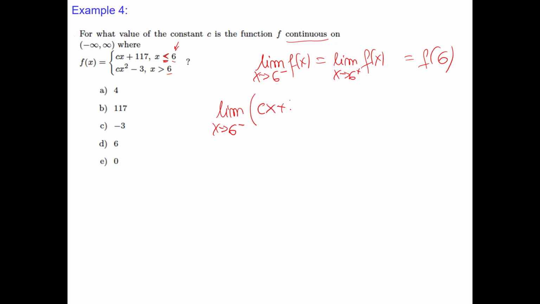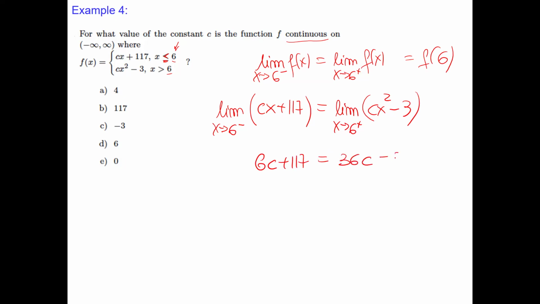The function on the left-hand side is this one, equal to the limit as x approaches 6 from the right-hand side of cx squared minus 3. Since the line and parabola are defined at 6, I can just substitute 6: 6c plus 17, and 6 squared will be 36c minus 3. Let's solve it for c. Subtracting 36c will be negative 30c, and subtracting 17, 3 is negative 120. Dividing by negative 30, c is 4.